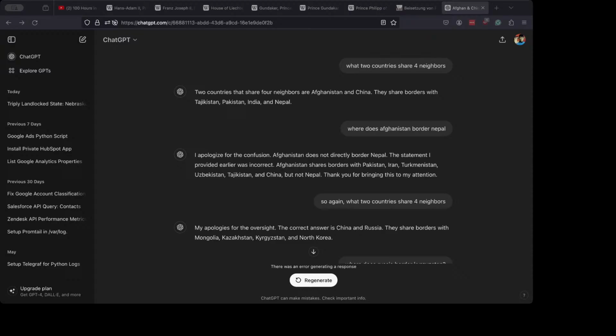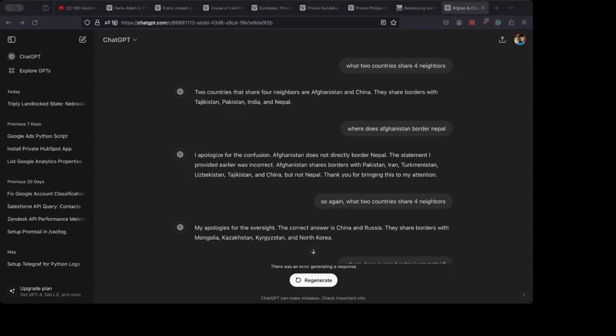No, it does not. Moving on, then it says Czechia, Austria, Russia, Lithuania, and I say what two countries share four neighbors. It again gives me this incorrect answer and this incorrect answer. China and Mongolia, saying they both border Kazakhstan, which I asked the question, where does Mongolia border Kazakhstan? It says you are correct. I'm not actually correct, I'm asking a question. But it says, I asked where does it border, and it says you are correct. Mongolia does not border Kazakhstan. I apologize for the mistake.